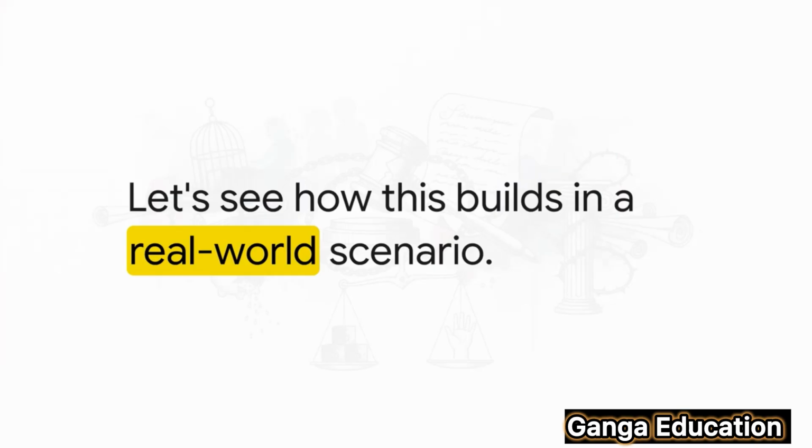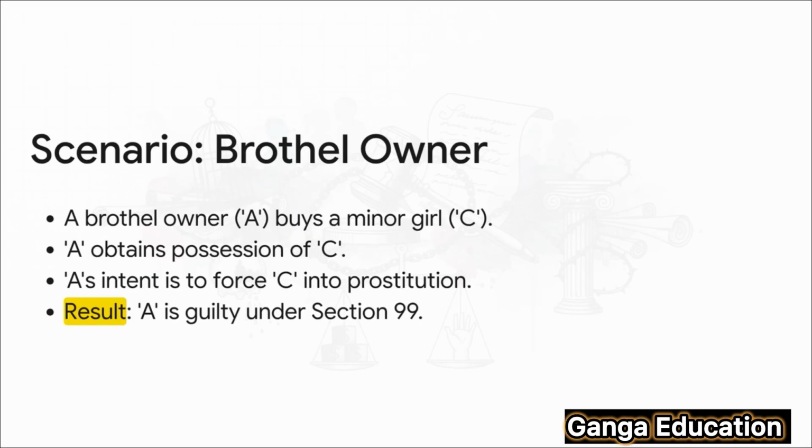To understand the theory even better, let's look at a practical example. Let's imagine a situation. In this scenario, the brothel owner buying the child is the actus reus, and her intention to force the child into prostitution is the mens rea. Because both elements are present here, she will be held guilty under Section 99.